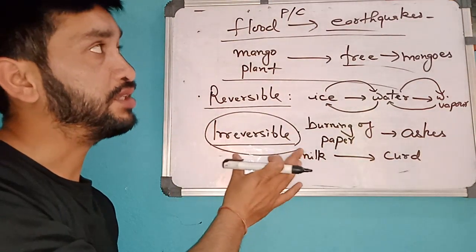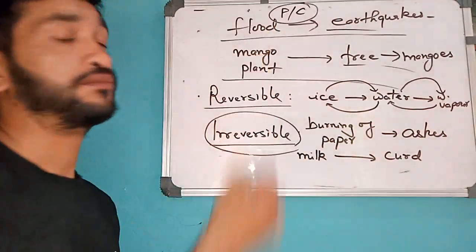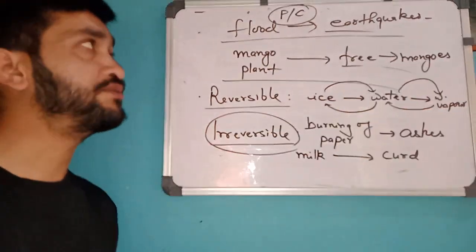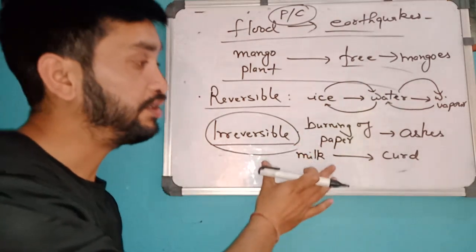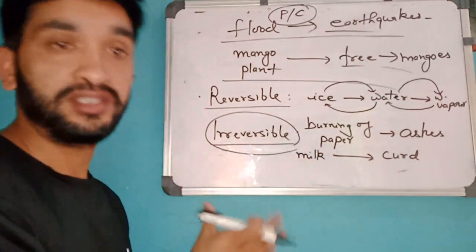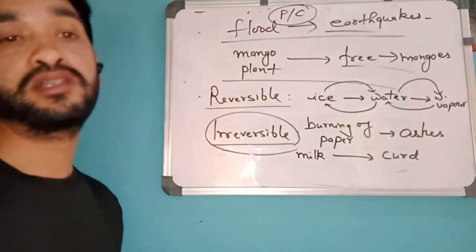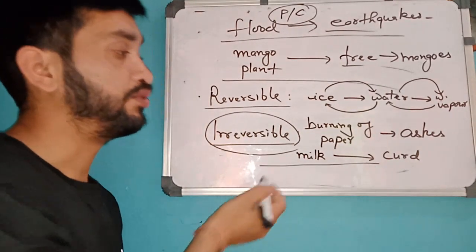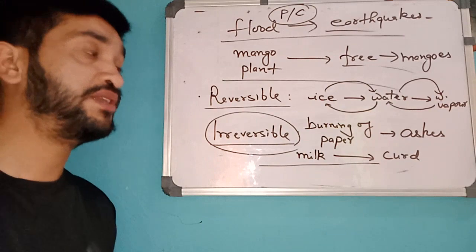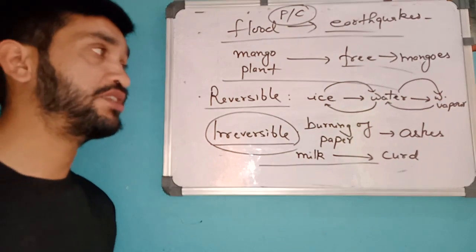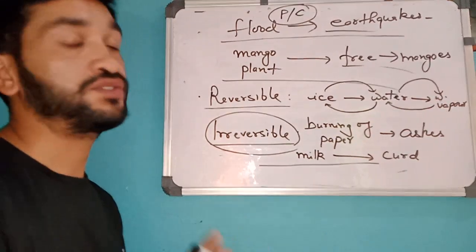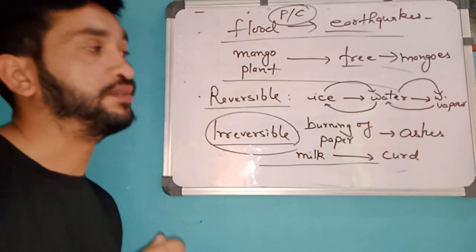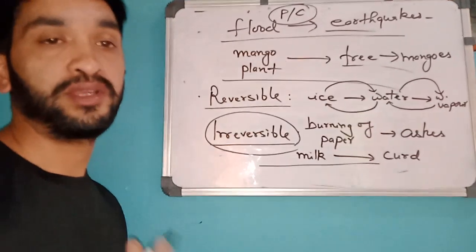So after this, now we'll move to the topic. Current topic is physical and chemical changes. After you are clarified with this concept, then only move on to the second video. Otherwise, if you skip this, you won't get to know what is reversibility, irreversibility, man-made changes, natural changes. There are many questions sometimes on these topics also. They won't give you a straight question on physical and chemical changes.